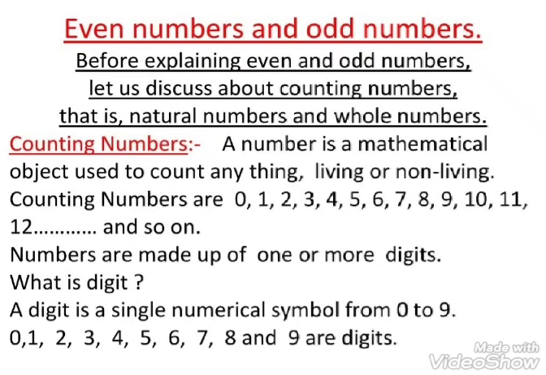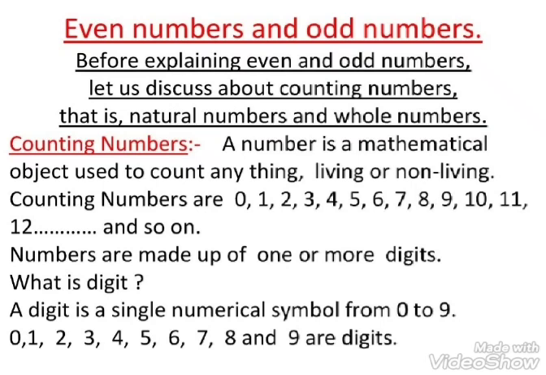Numbers are made up of one or more digits. Now, what is a digit? A digit is a single numerical symbol from 0 to 9.